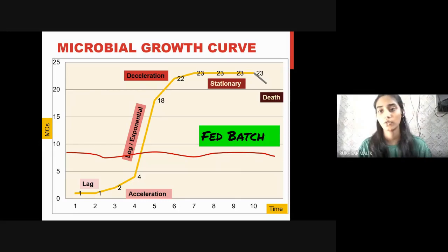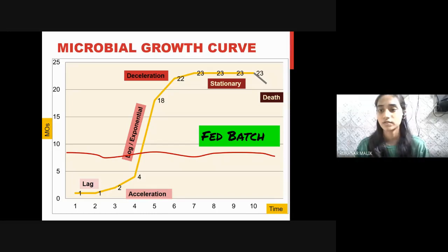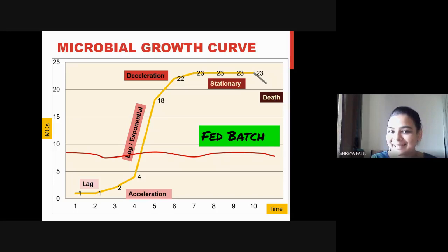Firstly, it is more economical, and possibly this will give more yield. More yield with respect to time. Substrate amount may remain the same, isn't it? But it will also need more monitoring. You should know when you need to add the media. So downtime is less, but it needs more monitoring.